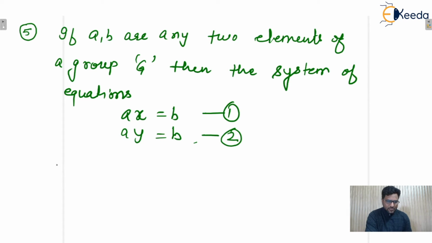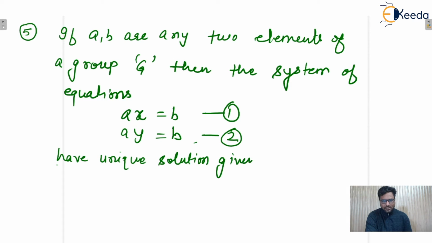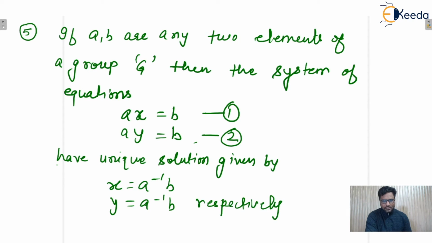So this system of equations will have a unique solution, given by x equals A inverse B and y equals A inverse B respectively. Yes or no? Here the inverse exists, and the inverse is always unique for every element, so there will be a unique solution only. I hope this one is clear to everyone.